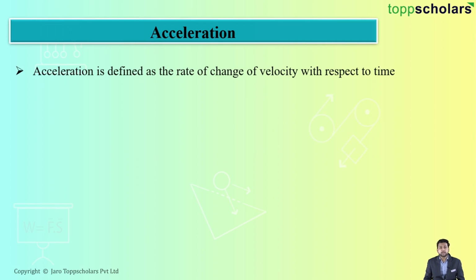In simple words, acceleration is defined as the rate of change of velocity with respect to time. So what is acceleration? Rate of change of velocity with respect to time. So students, if velocity changes, it means that there is certain acceleration acting on that body. So wherever there is change in velocity, we'll assume that there is certain acceleration.